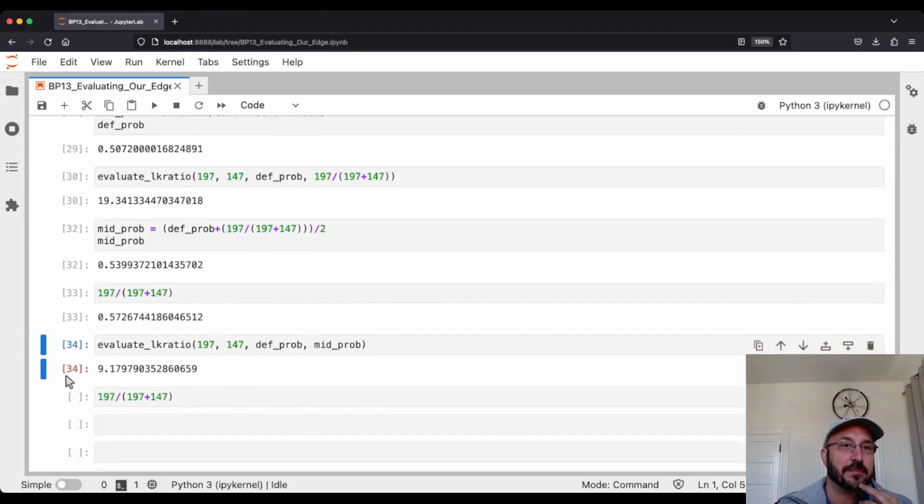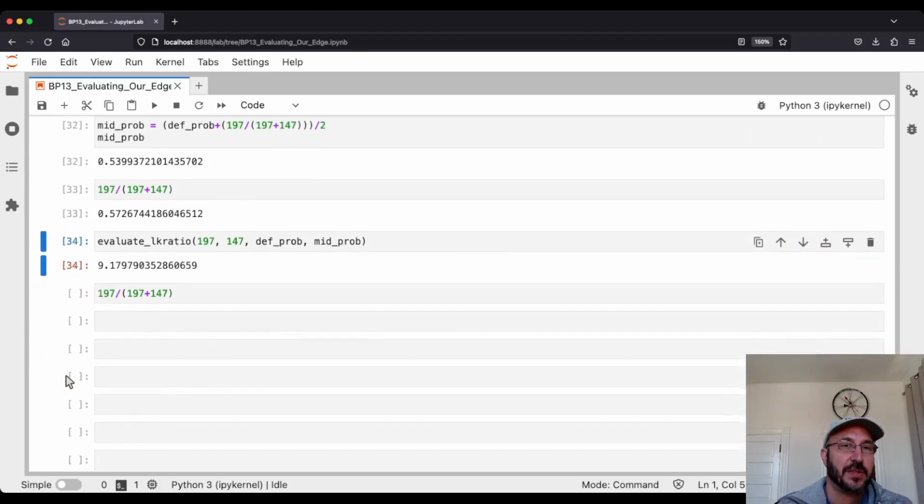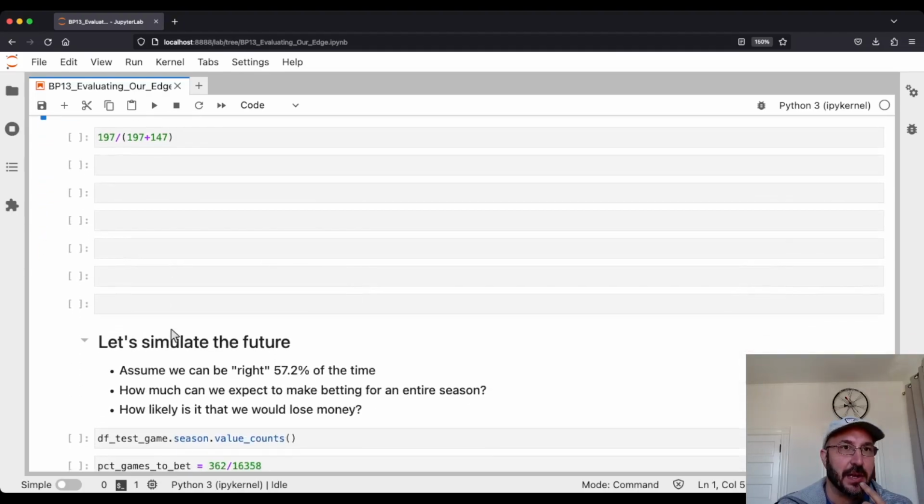So, this starts giving me a lot more confidence that we're onto something. Now, there's still a bunch of caveats here, so let's talk through those. But before we go through those caveats, let's now simulate the future and see how good this is.